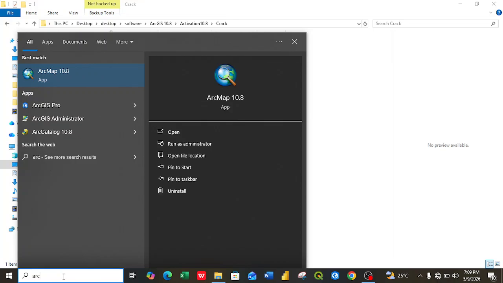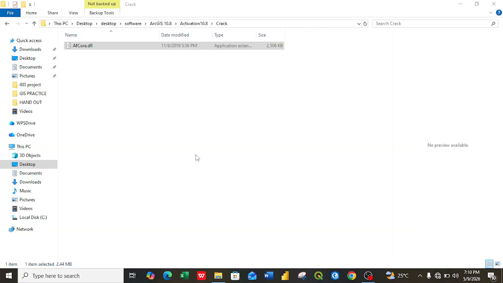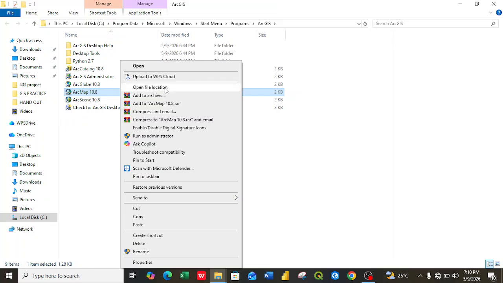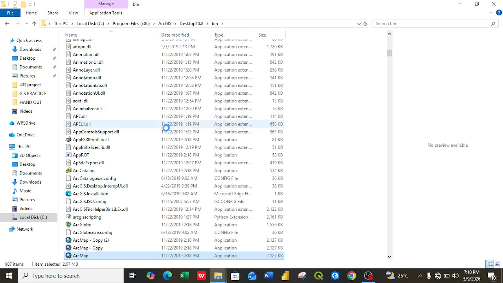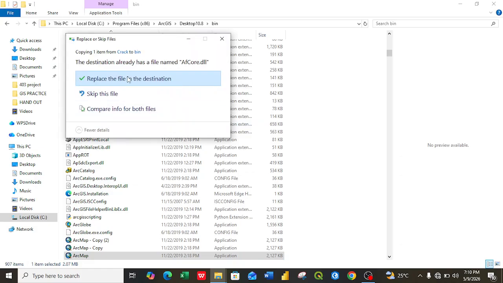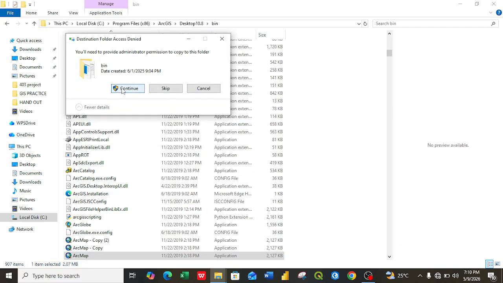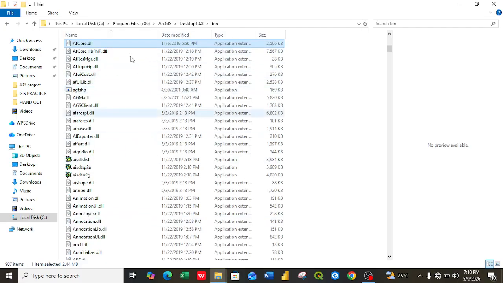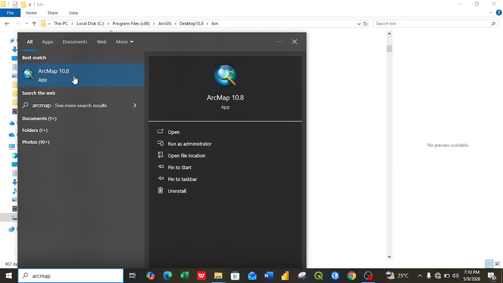Then you search ArcMap. You open file location. You navigate to file location. Open file location. The first time, then the second time you open it again. You open file location again, and you copy, you place it. So you continue. After this, you can search ArcMap, then you run it.